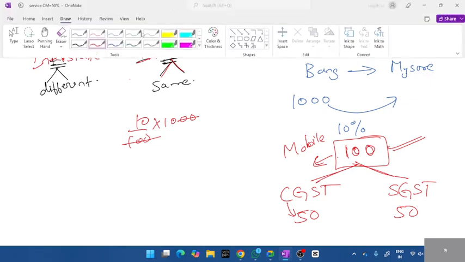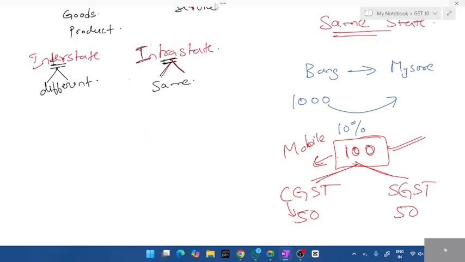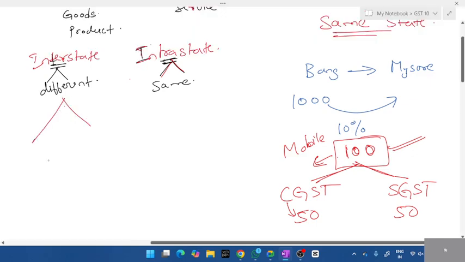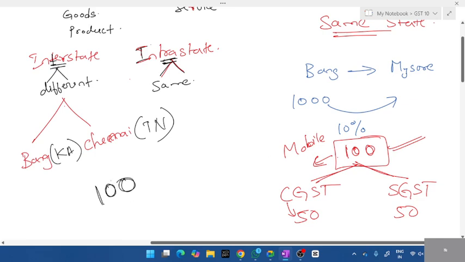That is the same state. Now the twist is, what happens if it is a different state? What do you mean by interstate? From Bangalore, Karnataka, to which place shall we transport? Let us take Chennai. Chennai is in which state? Tamil Nadu, right? Bangalore is in Karnataka. Both are different states. Same mobile concept, 100 is the tax.